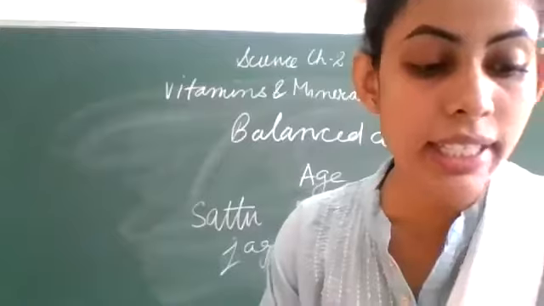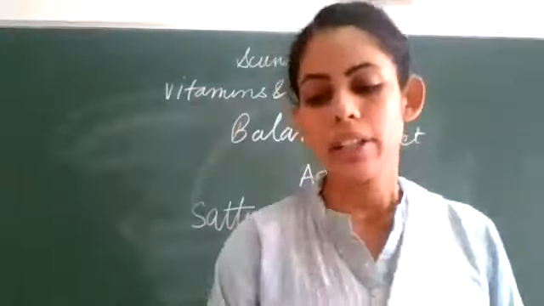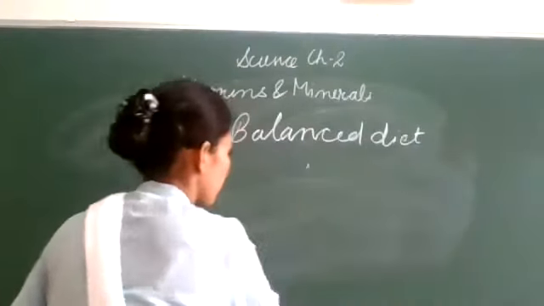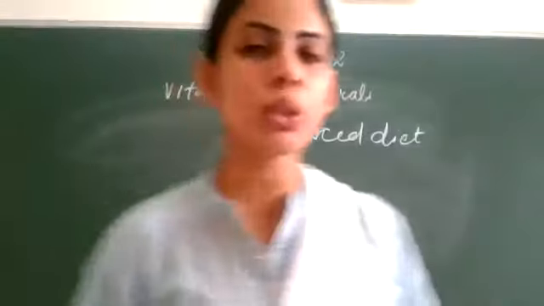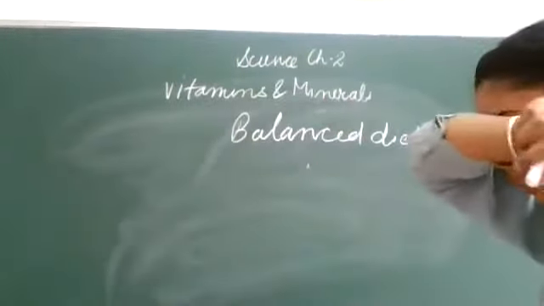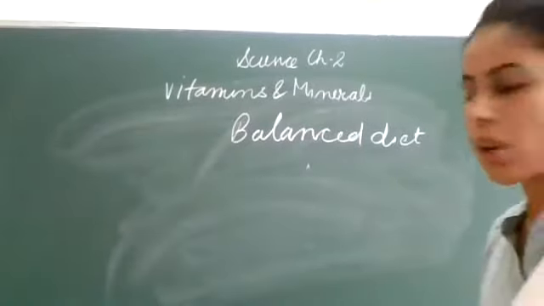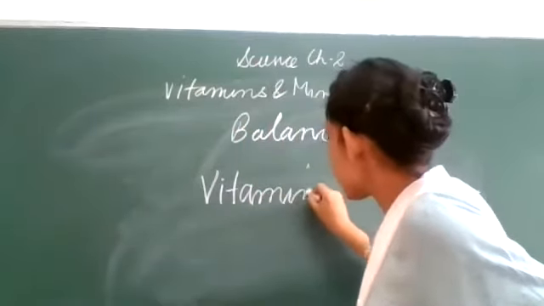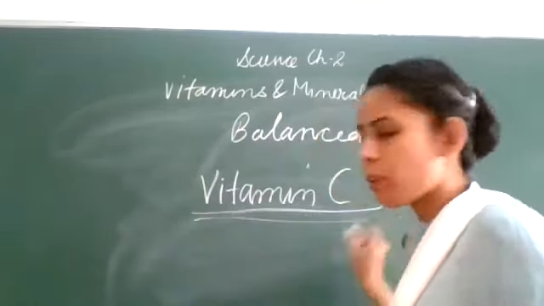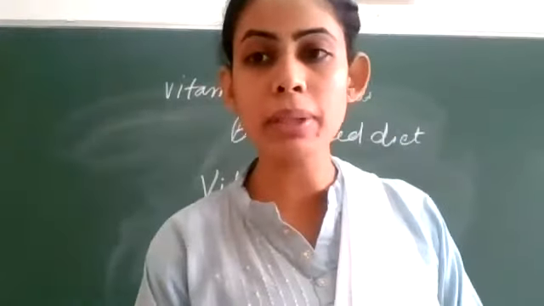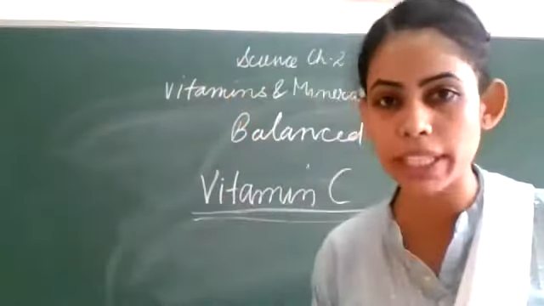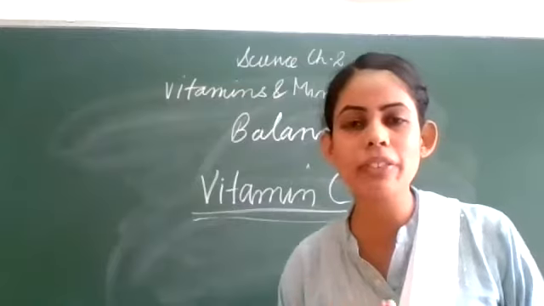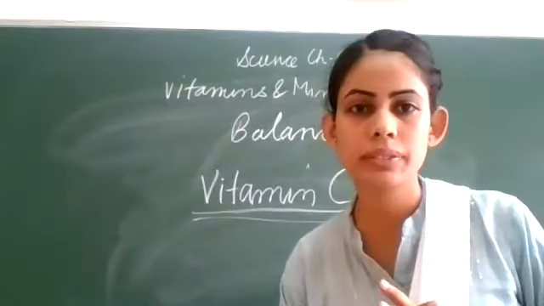Clear? And the next, the very important point: which vitamin gets destroyed by heating? जब हम cooking कर रहे हैं, हम उसको heat दे रहे हैं, तो what is the name of that nutrient that gets easily destroyed by the heat? Ma'am, vitamin C. Vitamin C. So it is very important to know that. Can you tell me, vitamin C is present in which type of food items? खट्टी चीजों में. Yes, citrus. Very good. Can you give an example of citrus fruits? Ma'am, lemon.